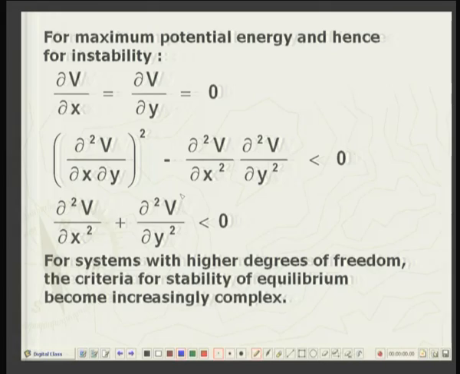Similarly, if you have more than 2 degrees of freedom, q1, q2, q3, then the analysis of stability becomes much more complex, because you will have so many derivatives to worry about. So, for most of the cases, we will concentrate on 1 degree of freedom. I will take up 1 or 2 examples of 2 degrees of freedom also.